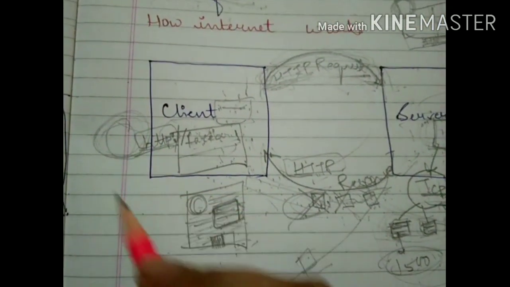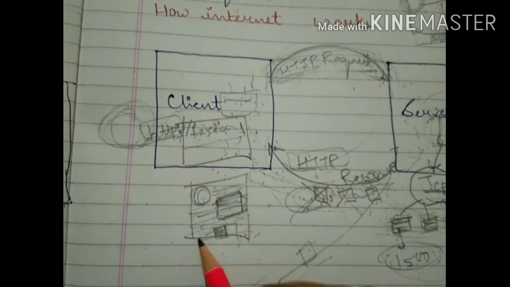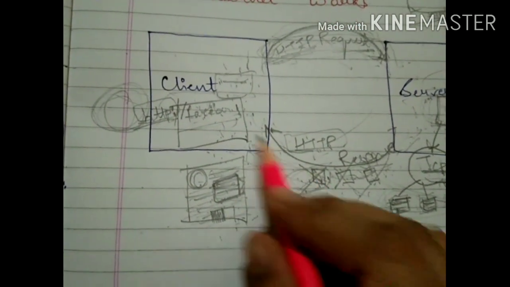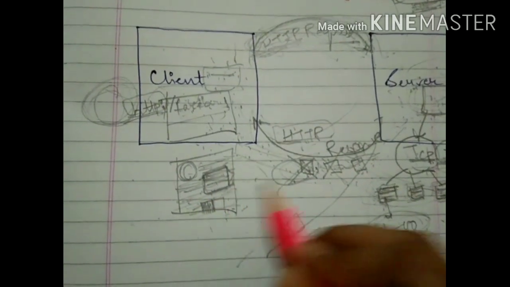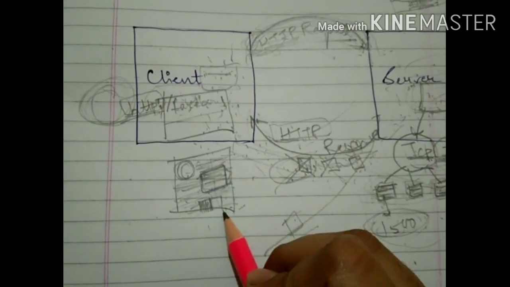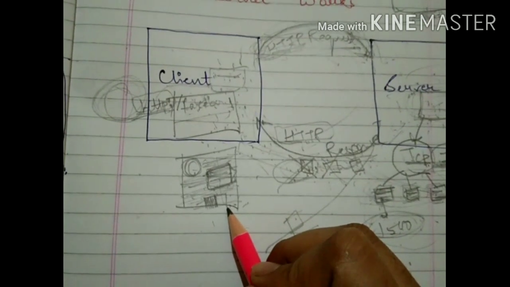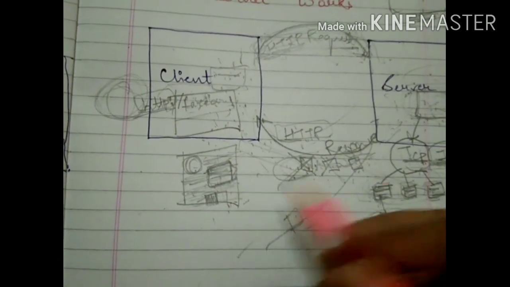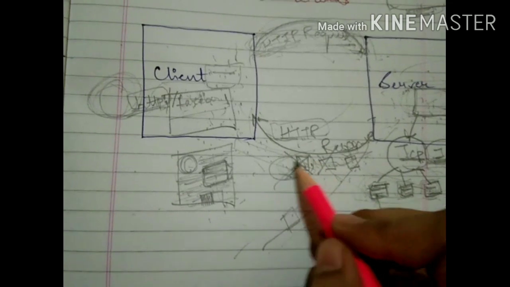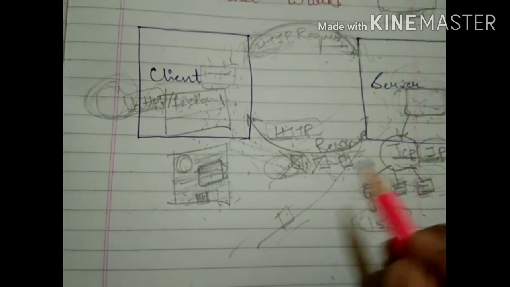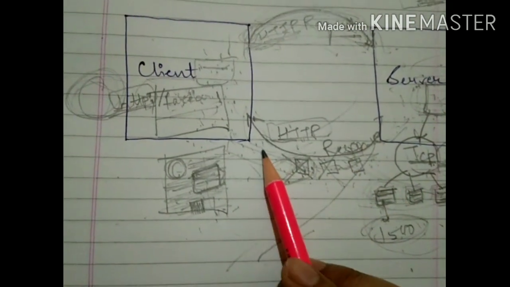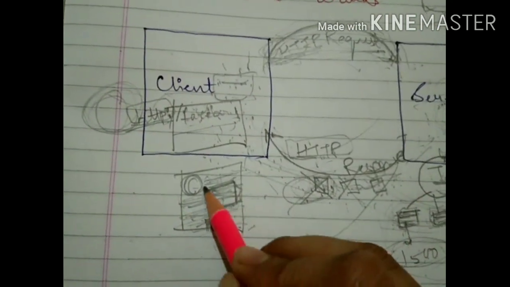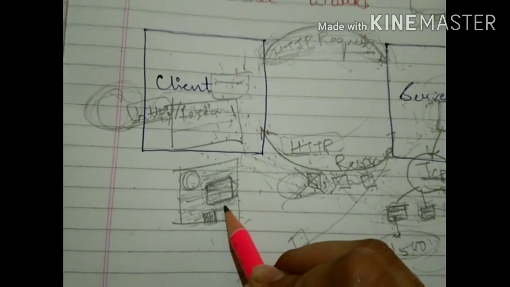Now on the client side, this processing is going on. When the first packet is received, a little bit of data appears, then the second packet is received, more data appears, and in this manner the complete page becomes visible to you. But sometimes in the network, by mistake, a packet goes astray. It loses its path and is lost from the network. Then at that place it shows that the web page content is not available.